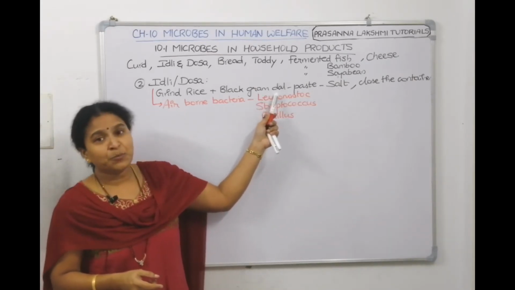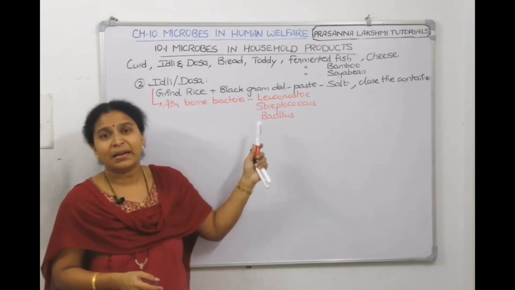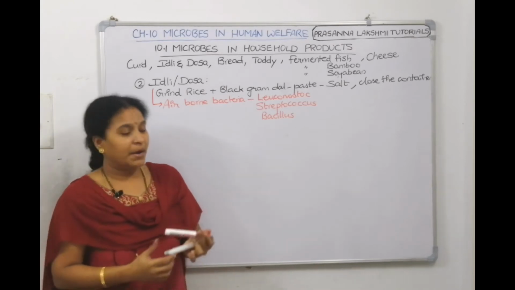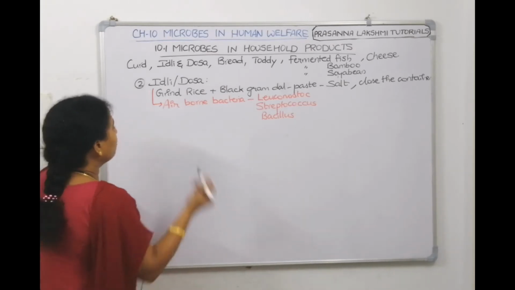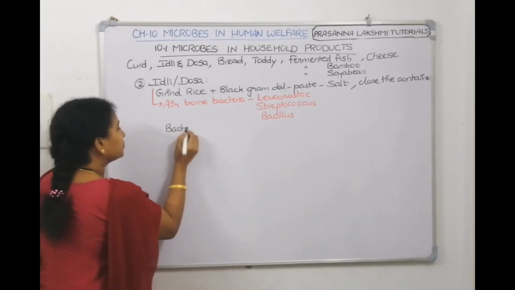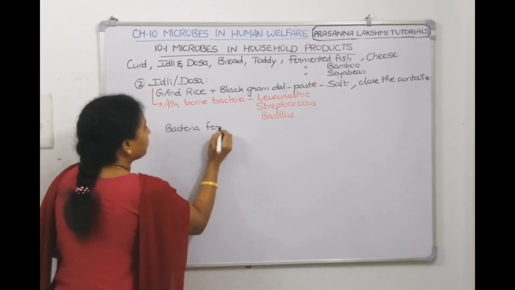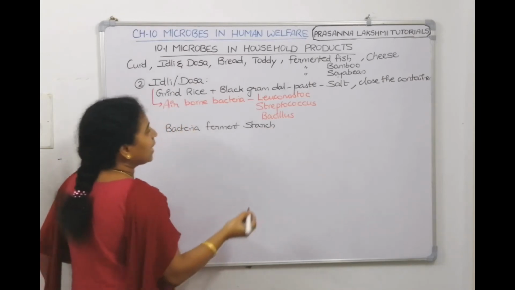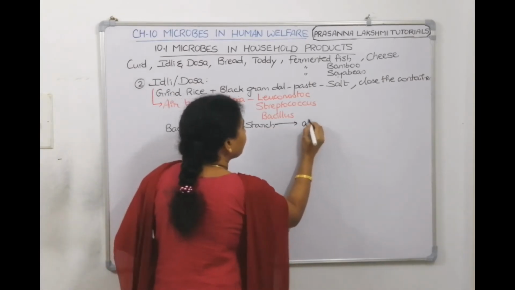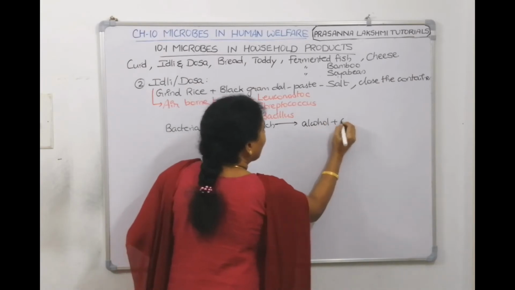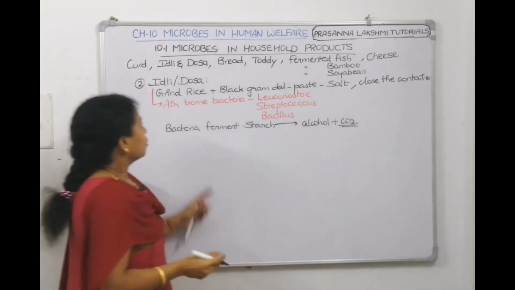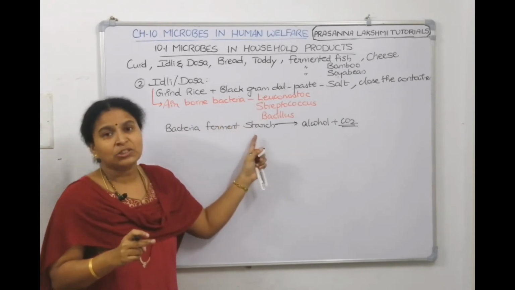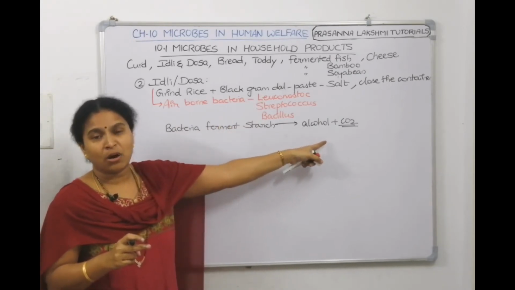So, dal contains protein, rice contains starch. The bacteria start breaking those starch and proteins. They do fermentation. The bacteria ferment starch and they generate alcohol and carbon dioxide. So, rice contains starch. These bacteria ferment the starch and they make alcohol and carbon dioxide.